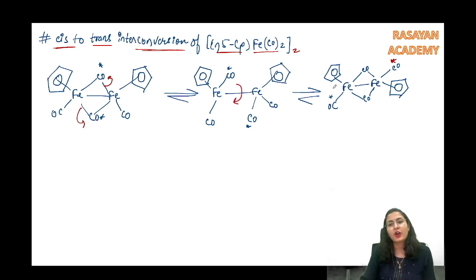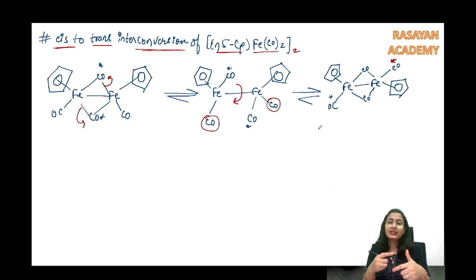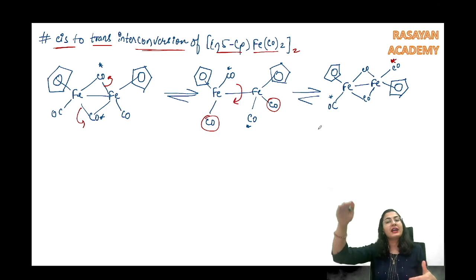Fine, both Cp have gone opposite. That is what we wanted. And now they are coordinating from these two carbonyls over here. So these two have gone trans now, and these two have bonded. So this conversion is taking place constantly at a higher temperature.